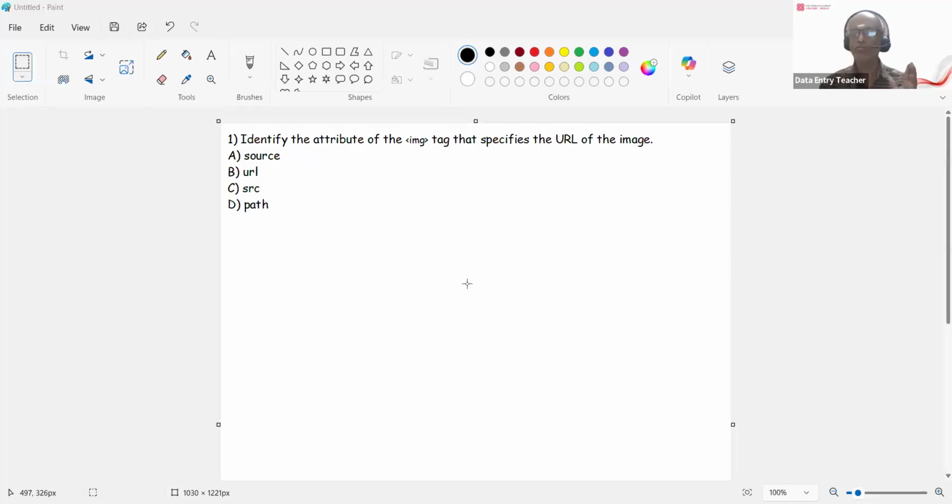All right, so now let me explain question number 1. It's a multiple choice question, 1 mark each, right? So what I would like to explain is, all the 1 mark questions can be 1 word or 1 line. A 2 mark question you can write in 2 or 3 lines. A 3 mark question can be 4 lines, and a 4 mark question can be 5 or 6 lines. It depends on the question, right?